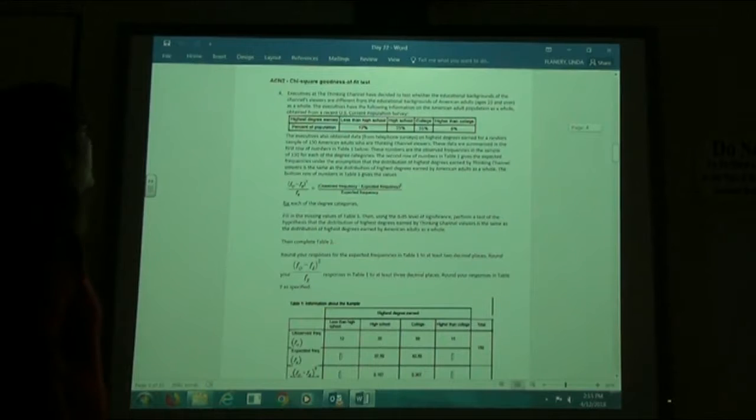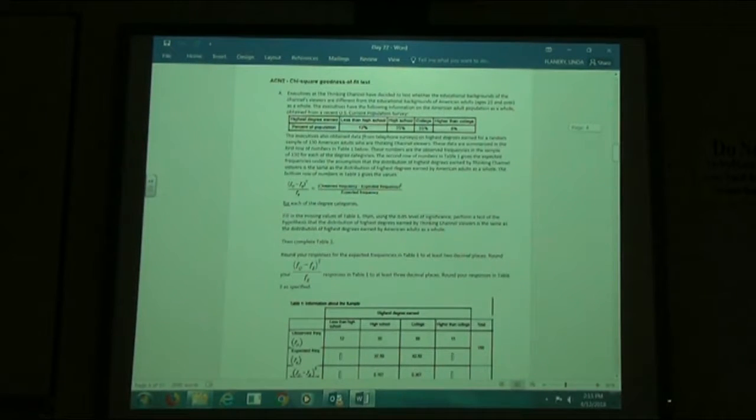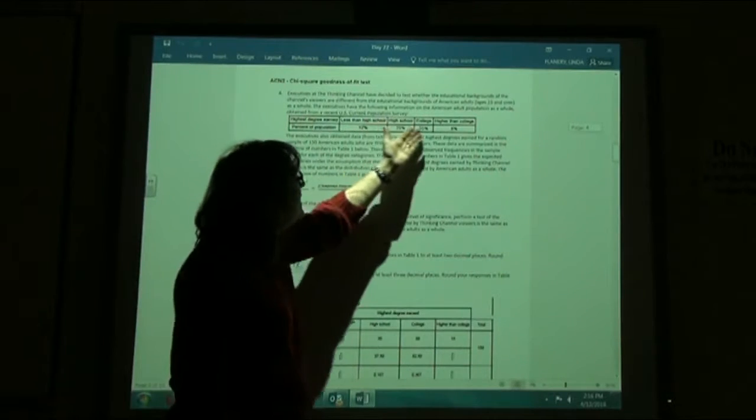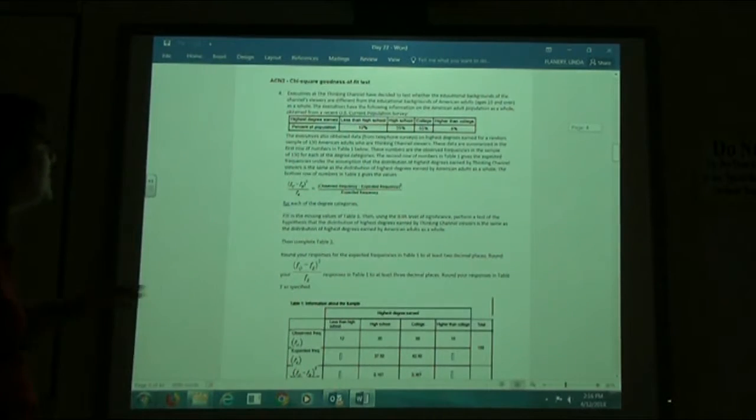These data are summarized in the first row of numbers in Table 1 below. These numbers are the observed frequencies in the sample of 150 for each of the degree categories. The second row of numbers in Table 1 gives the expected frequencies under the assumption that the distribution of highest degree earned by Thinking Channel viewers is the same as the distribution of highest degree earned by the American adults as a whole. So they're going to use these same percentages. They're going to assume they're the same.